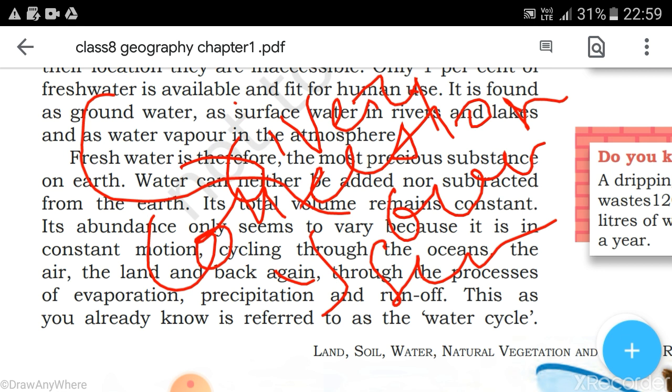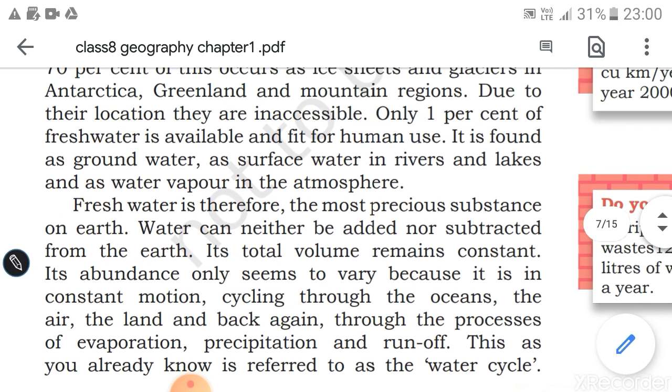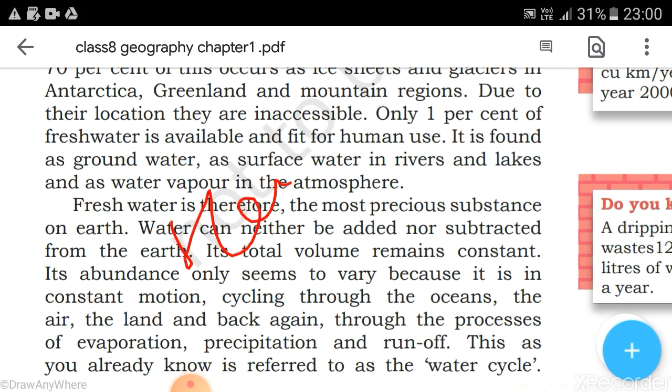And that evaporation over time, what happens when it condenses and cools down, that again comes down to the earth in the form of different precipitation like rainfall. ओके, प्रेसिपिटेशन में रेनफॉल हो सकता है, आइस स्लीट हो सकता है, राइट, और ड्यू भी हो सकता है, हम कह सकते हैं हेलस्टोन हो सकता है.